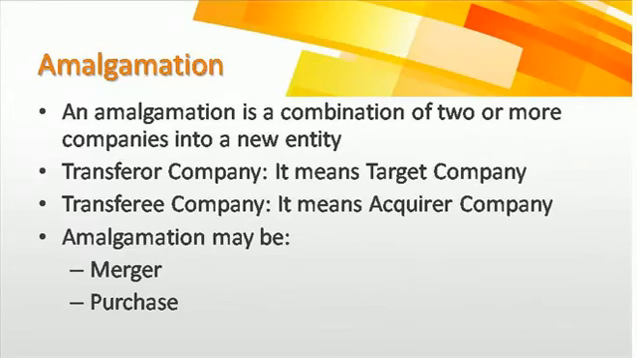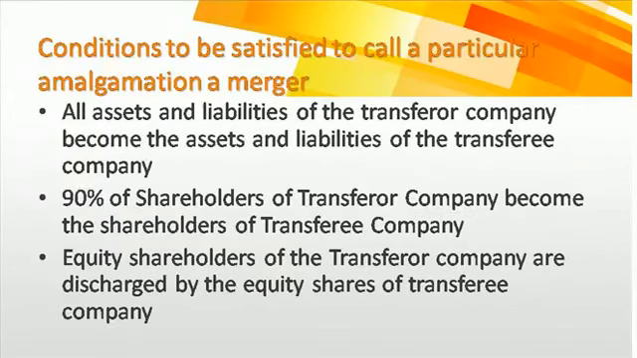Next, conditions to be satisfied to call a particular amalgamation a merger. That means which kind of amalgamation can be called a merger. If all the assets and liabilities of the transferor company become the assets and liabilities of the transferee company, that means all the assets and liabilities of the target company become the assets and liabilities of the acquirer company, then it is a merger. Also, 90% of the shareholders of the transferor company become the shareholders of the transferee company, and equity shareholders of the transferor company are discharged by the equity shareholders of the transferee company.